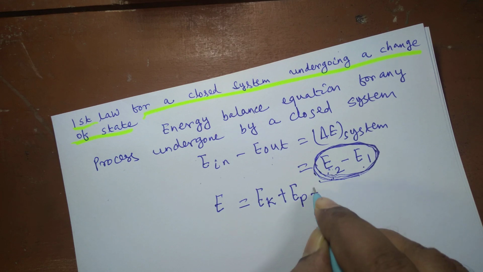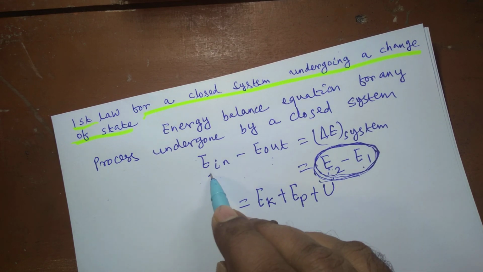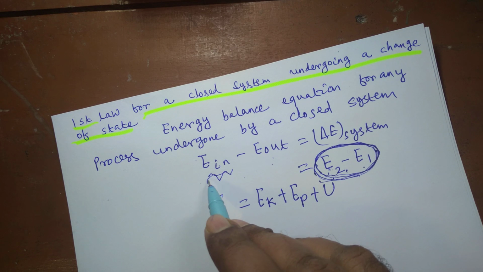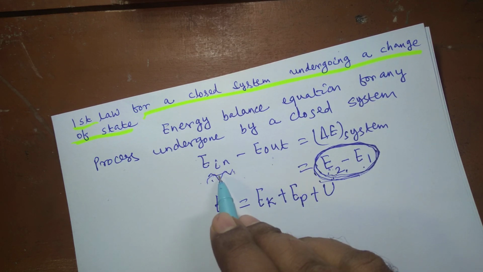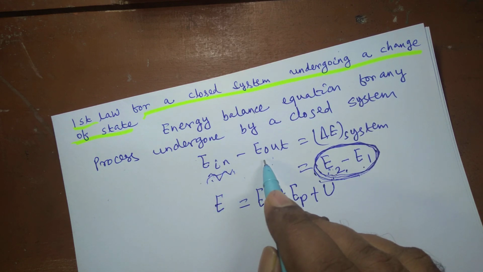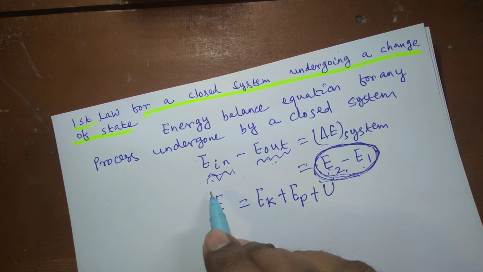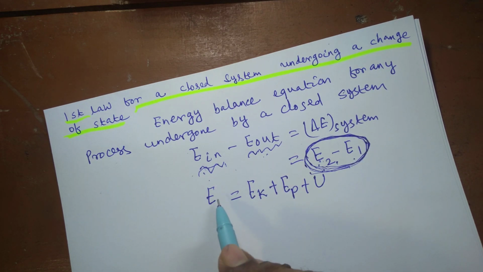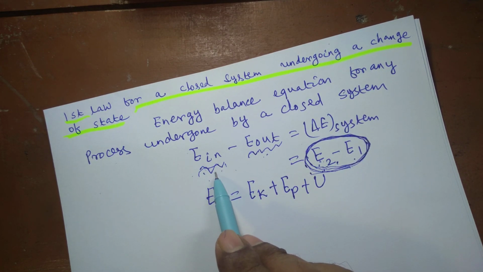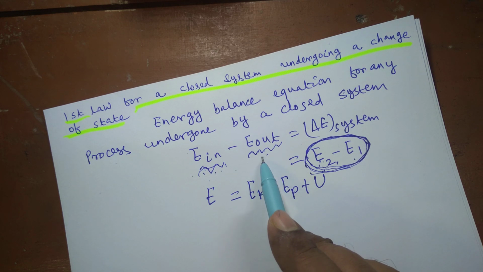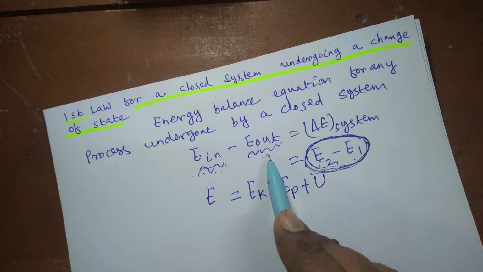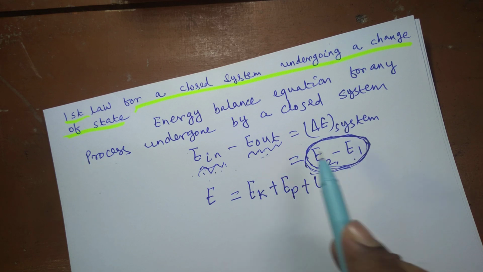This E is a property of the system, and E is a summation of Ek plus Ep plus U. The difference between this E and this E is that this energy entering is energy interactions that may be either heat or work, no other form of energy. Those are boundary phenomena. These energy interactions take place across the system boundary, and this is also either heat or work. By convention, when heat enters the system, it is taken to be positive, and when heat leaves the system, it is taken to be negative. And when work is transferred from the system, it is taken to be positive, and when work is transferred to the system, it is taken to be negative.